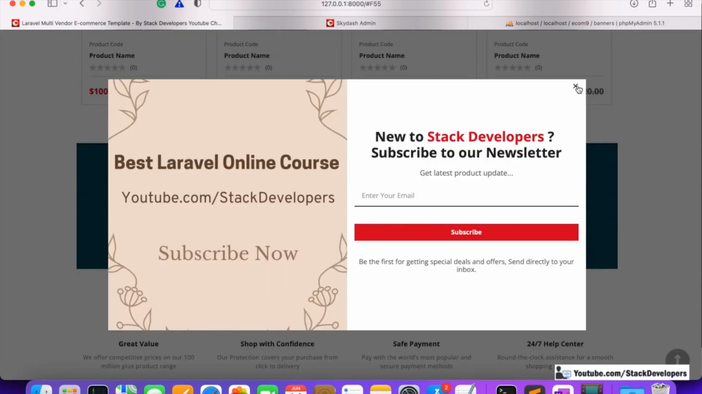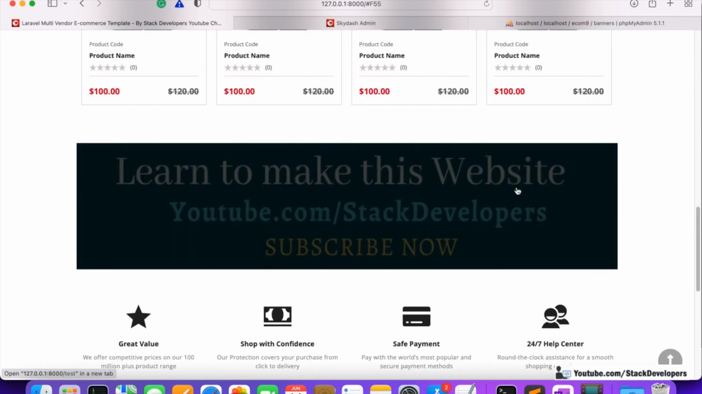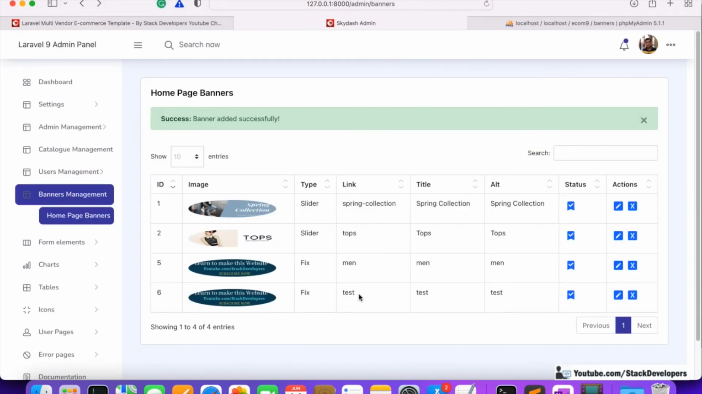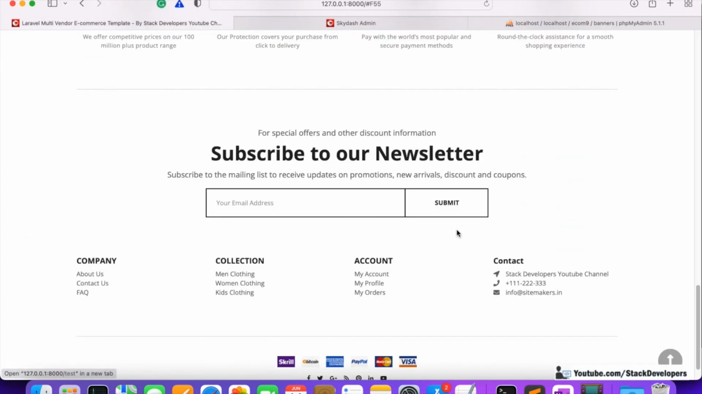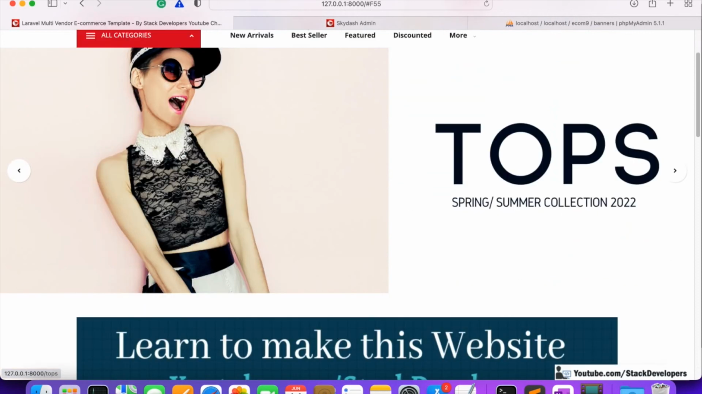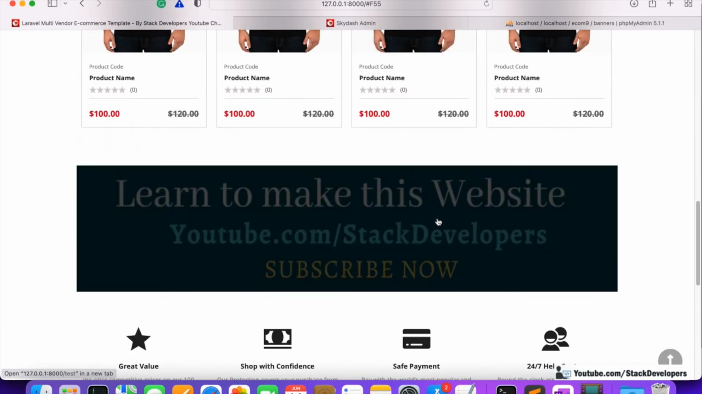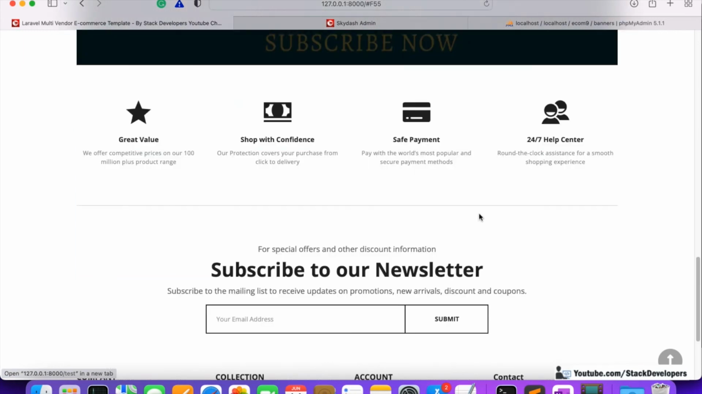You can see the title and alt are also test. So if you click on this one, it is going to slash test, because we have given slash test for this link as well as the alt and title. So we were able to manage the fixed as well as slider banners from the admin panel. You can add the banners of your choice, either slider or fixed, and also you can increase the number of banners as per your own requirement.